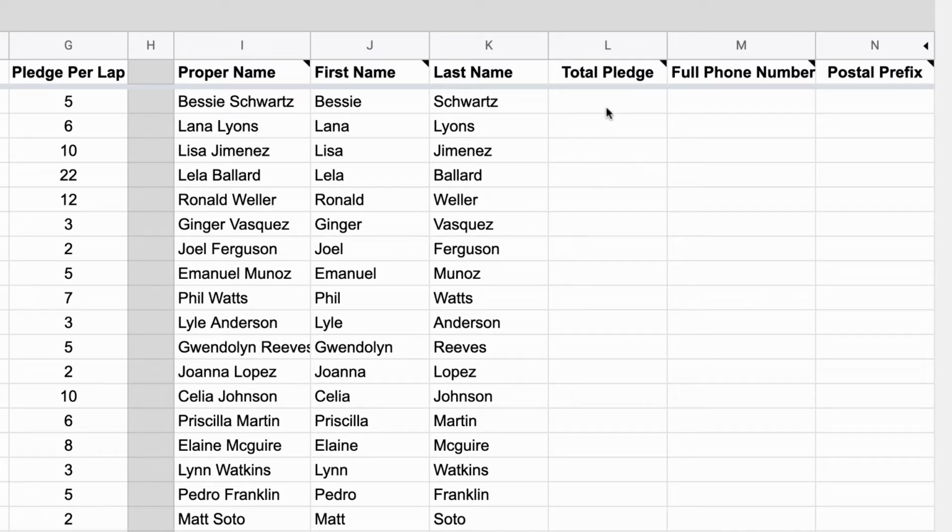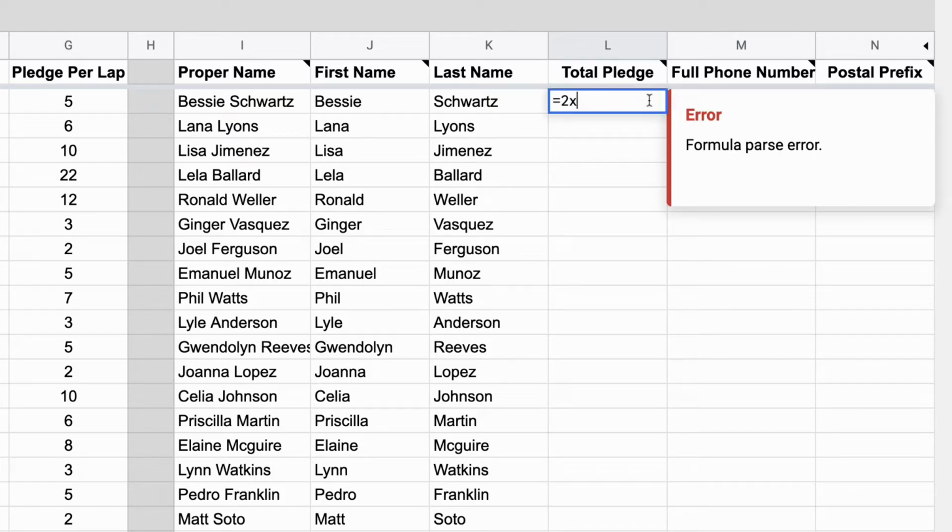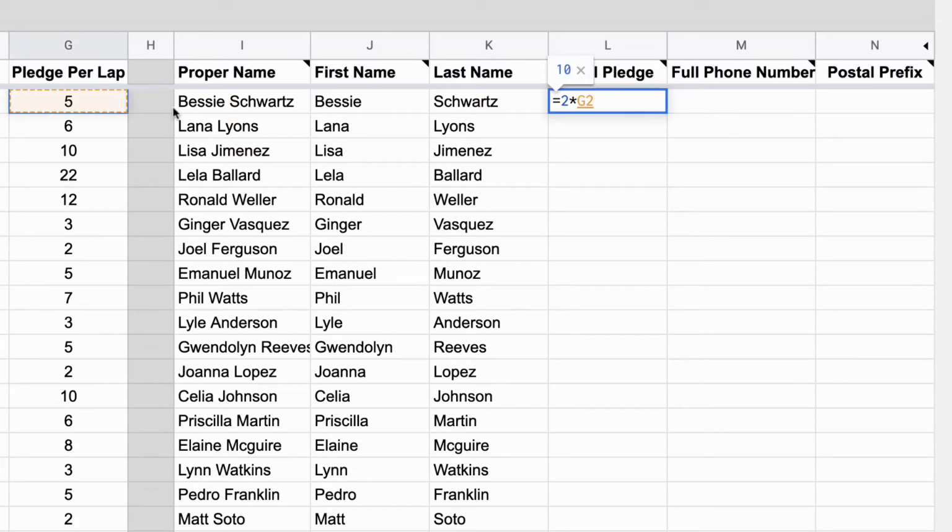Let's look at pledges. So let's say that these people all pledged $1 per lap. So what would the formula look like? Well, again, we need an equal sign to start with. And we're going to have $1. So 1. Let's say $2. Let's make it entertaining. So $2 times that cell there. Whoops. Try that again, Trevor. 2 times, we're not using an X. We have to use that star. 2 times G2 is 10.